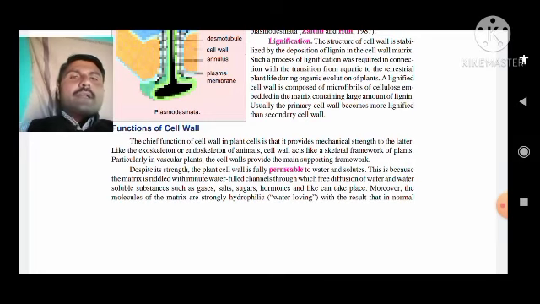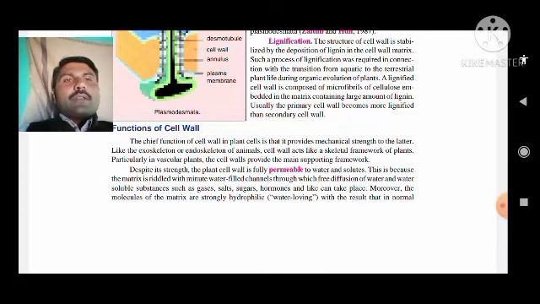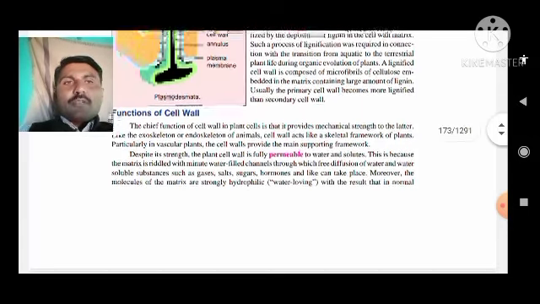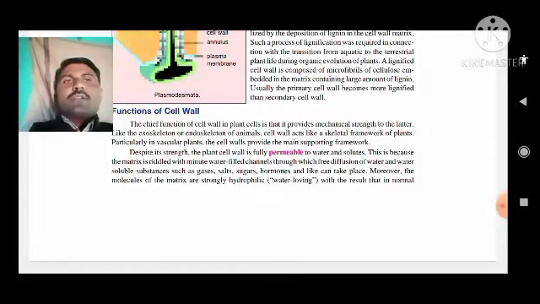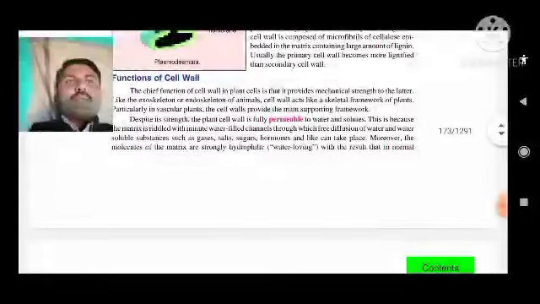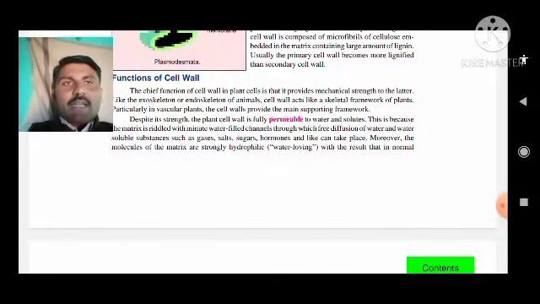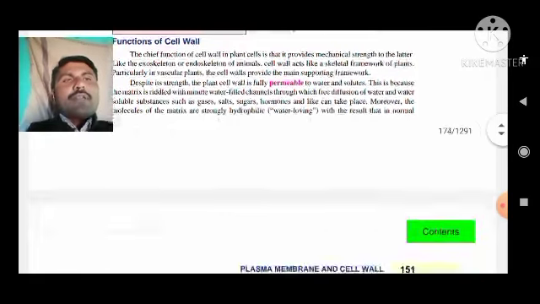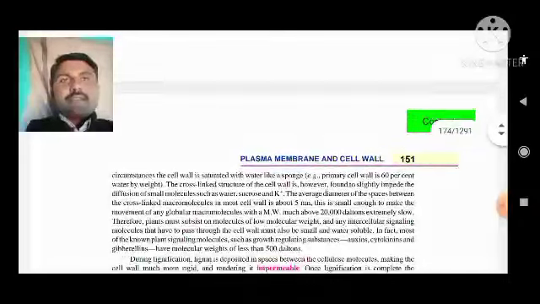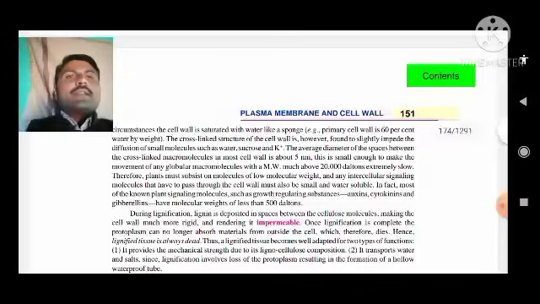Despite this, it is permeable for water and solutes. This is because the matrix is riddled with minute water fluid channels with free diffusion of soluble substances such as gases, salts, sugar, hormones, and many more. The molecules of the matrix are strongly hydrophilic, that is, water loving, with the result that in normal circumstances the cell wall is saturated with water like a sponge.